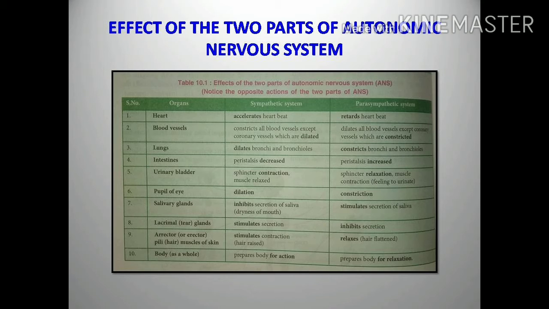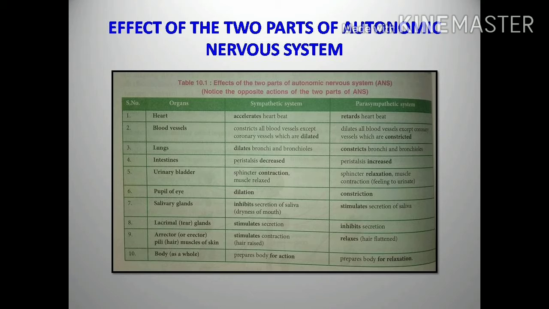Here in the table you can see the effects of the two parts of the autonomic nervous system. I already said organ. So what will happen? Because of the violent action, the sympathetic nervous system brings some changes in our body. After finishing the violent action, the parasympathetic nervous system brings our body organs to the normal condition. Some examples are there in the chart, so you can go through this chart.